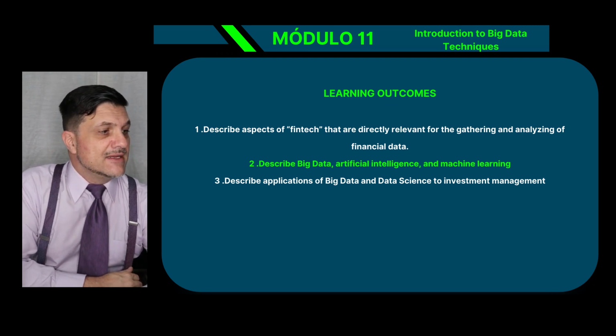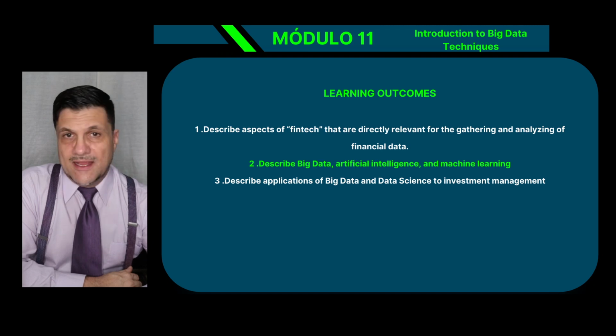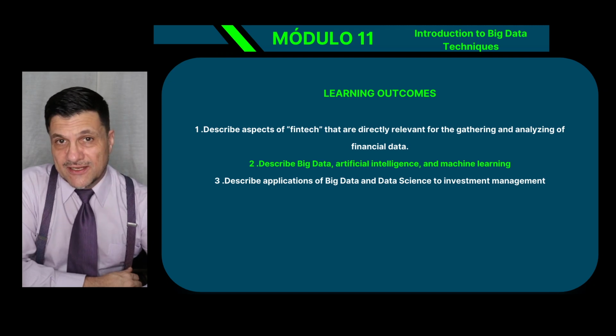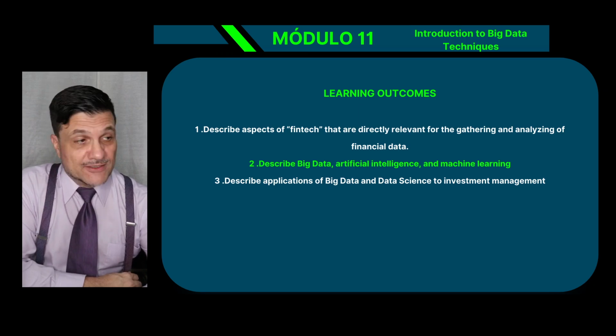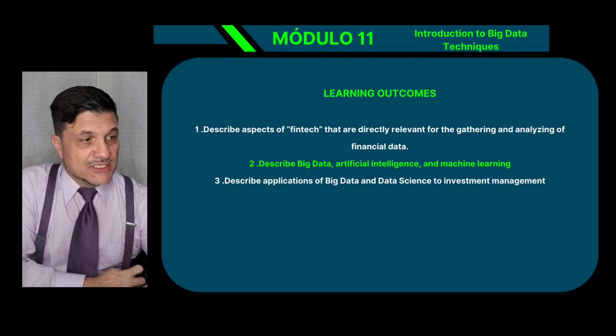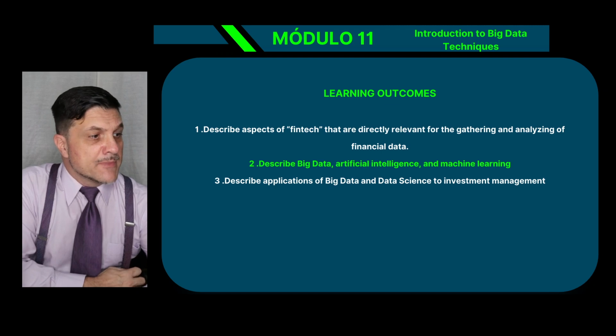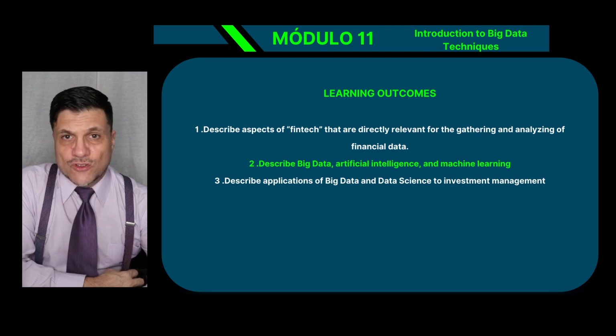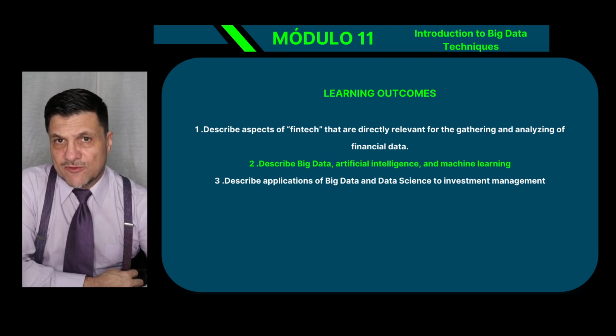Describe big data, AI, and ML. I must tell you that big data and machine learning are 2 separate learning modules for level 2. Learning module 6 is machine learning and 7 is big data analysis, right? So a specific learning module for big data and a specific one for machine learning on level 2.